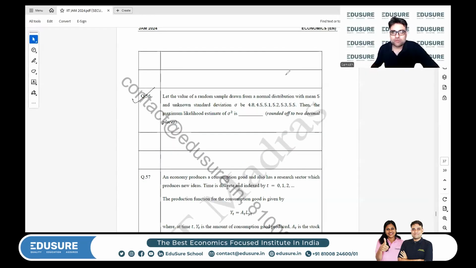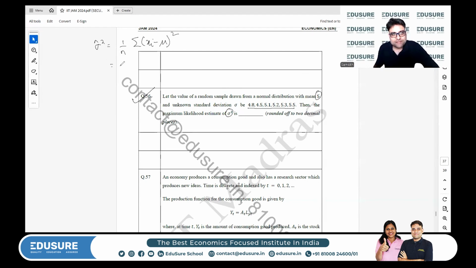JAM 2024, question number 56. Let the value of a random sample be drawn from a normal distribution with mean 5 and unknown standard deviation sigma. Then the maximum likelihood estimate of sigma square is nothing but 1 by n summation of xi minus the population mean, which is given, squared. It's as simple as that.